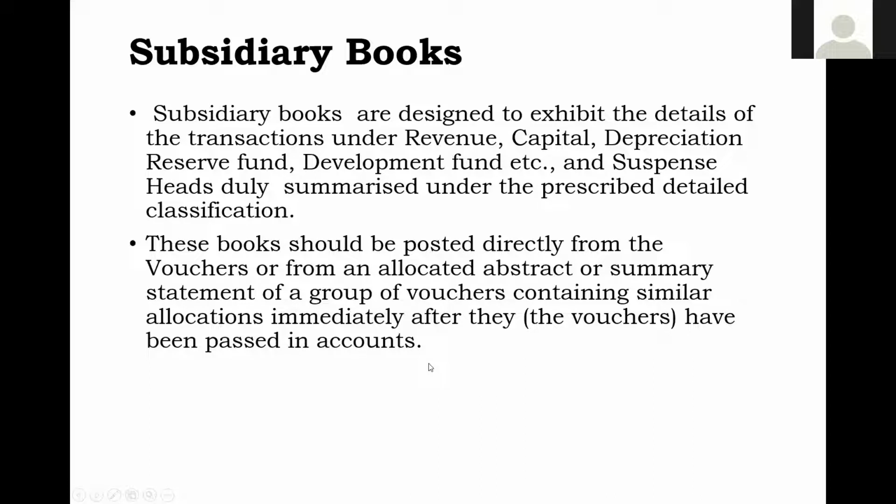So directly from your CO7 or traffic check sheet, whatever you have written, the subsidiary books, which are designed as per our accounts code, straight away it will go and fit into that. And at the end of the month, you can take out the list and then post in the subsidiary registers.